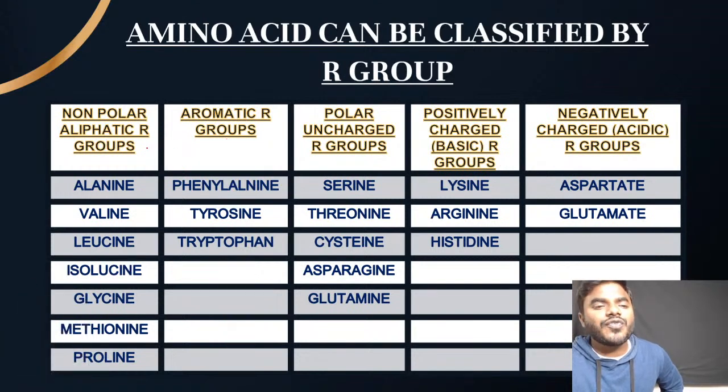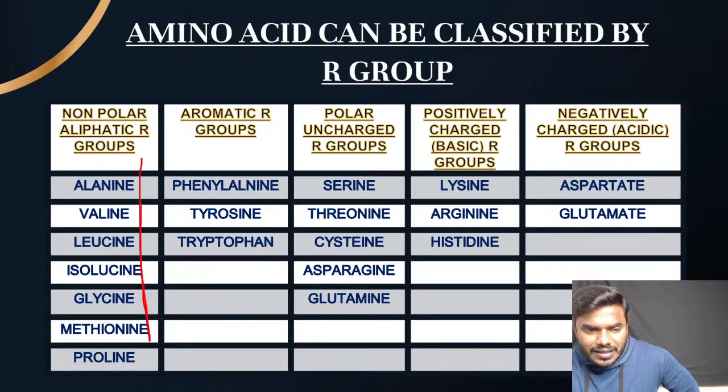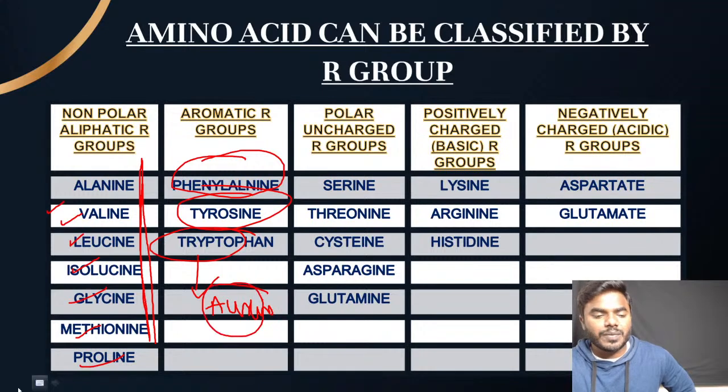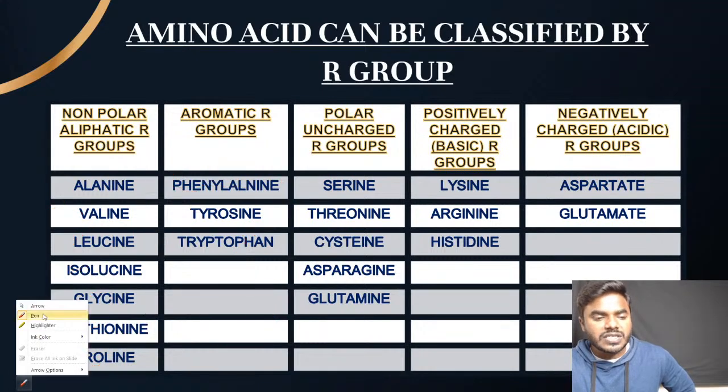Non-polar aliphatic R groups. What you have to understand by the words non-polar aliphatic, friends, you can see the picture, right? The amino acids are almost all in linear forms. Alanine, valine, leucine, isoleucine, glycine, methionine, proline. You have to remember. Aromatic R groups, which are branched: phenylalanine, tyrosine, and tryptophan. We all know that the hormone auxin in the plant body is derived from the amino acid precursor tryptophan.